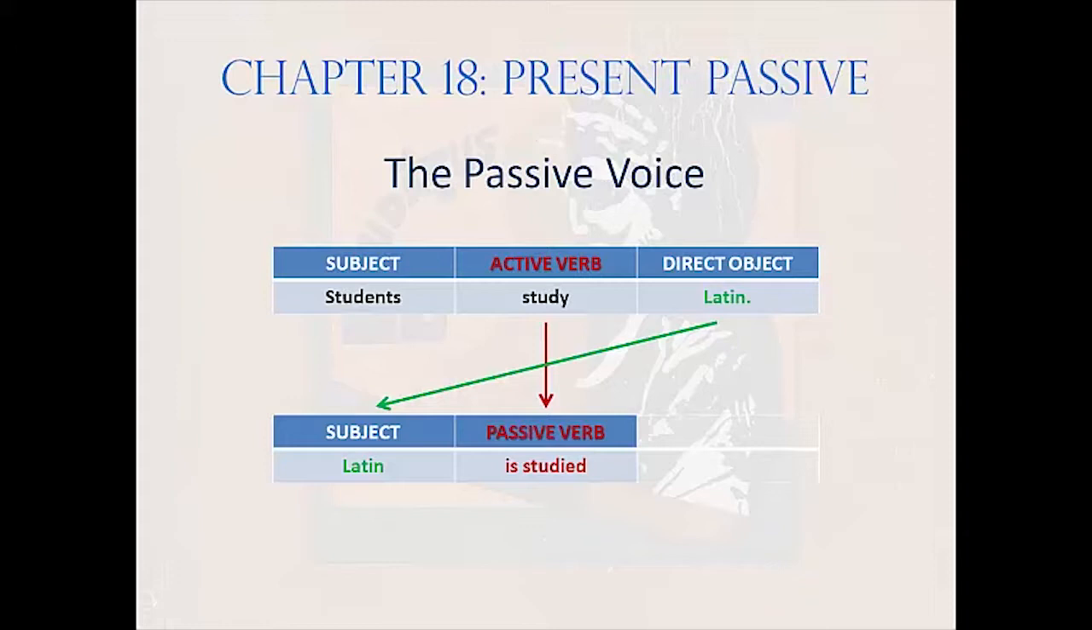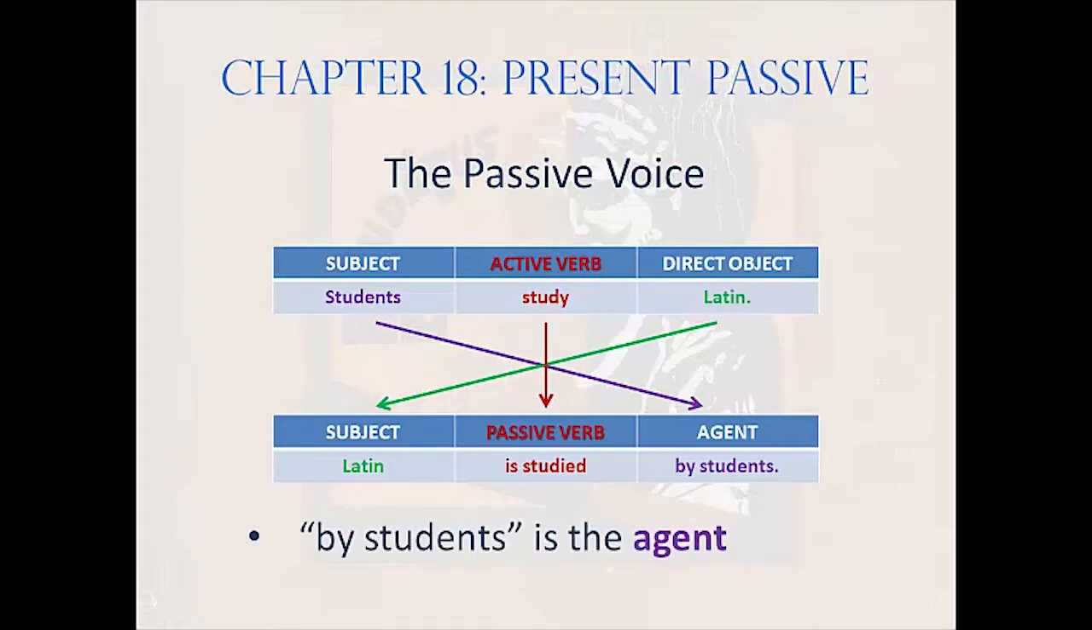Notice it means the same thing. Latin's being studied. But it leaves one thing out. Who's doing the studying? If you want to include that in the passive sentence, you must take the subject of the active form, students, put it after the passive verb is studied, and append by to the front of students. The result is Latin is studied by students. The grammatical term for by students is the agent. We'll talk about that more later.